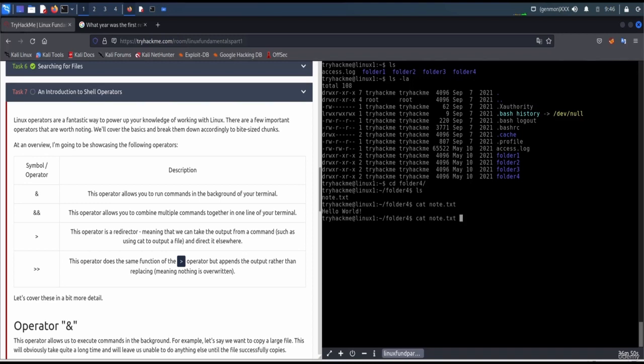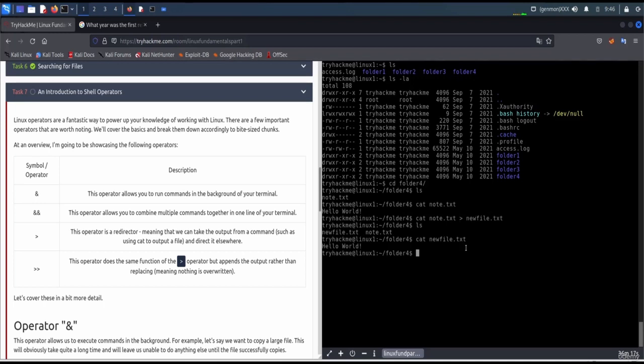So cat and redirect the output that is present here, hello world, to a new file, anything you want, dot txt. Press enter. You can see here there is a new file created, and if I see the contents of new file, it will be hello world. So we just redirected the contents of node.txt to new file.txt.